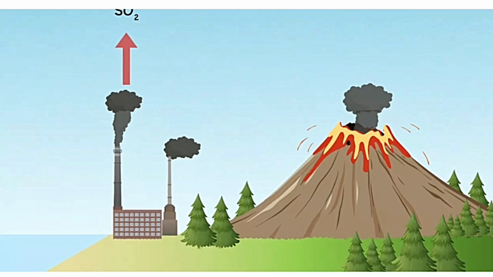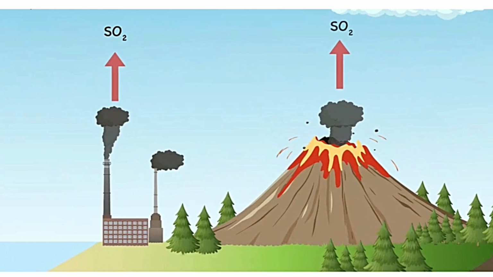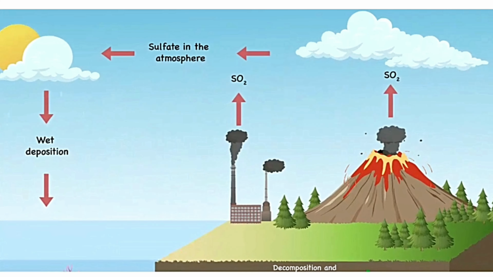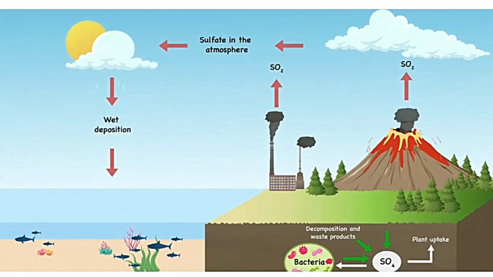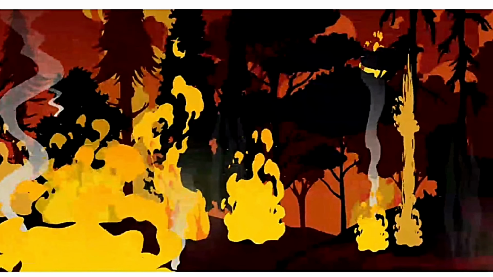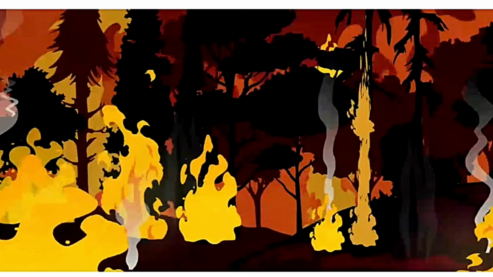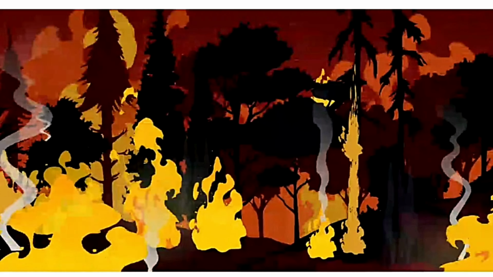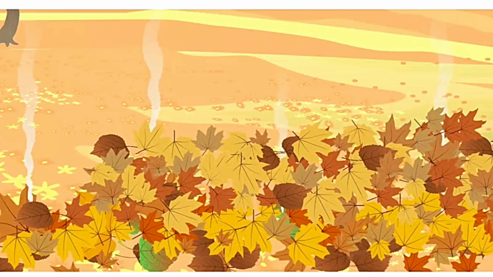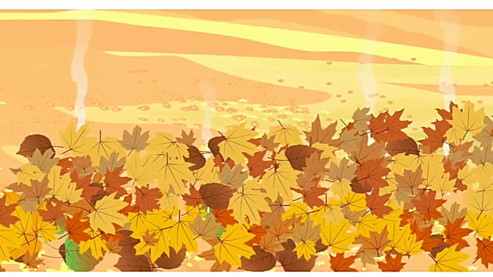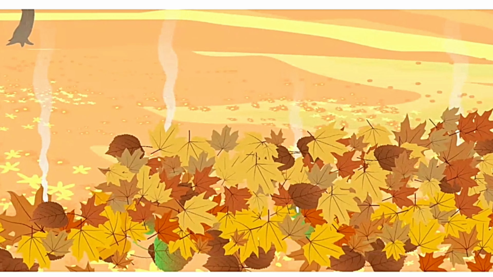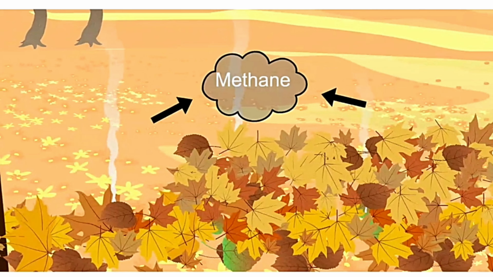When volcanoes erupt, they emit toxic gases like sulfur and chlorine into the air. This dirties the air in the area where the eruption takes place. Forest fires or wildfires add harmful gases and other substances into the air. The natural processes of decaying and decomposition of dried leaves, dead animals, etc. release poisonous gases like methane into the atmosphere.